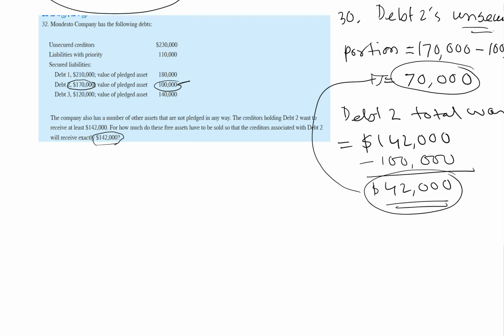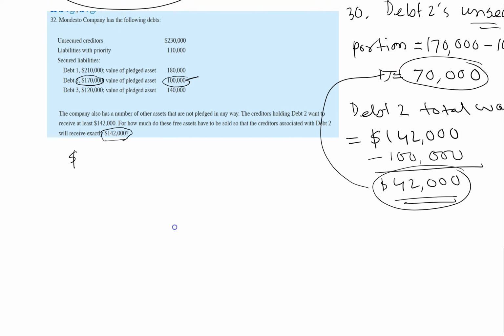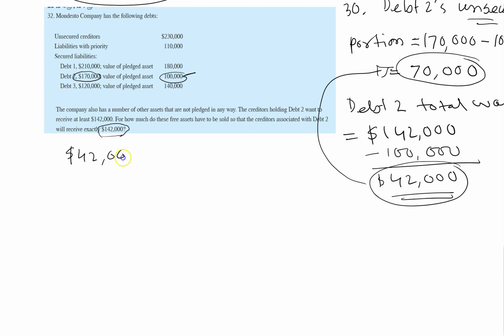So that means they want to receive what percentage of the unsecured portion? It's 42,000 divided by 70,000. If you do this little math, it's 60%. So we have to make sure that the debt 2 group actually receives 60% of their unsecured portion.